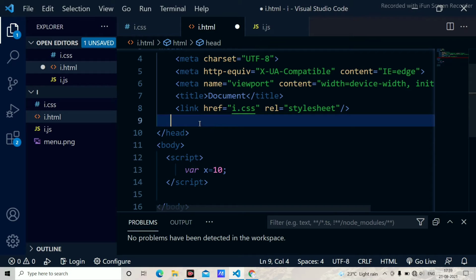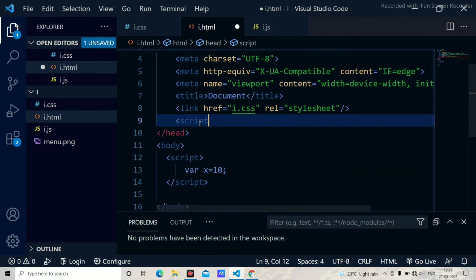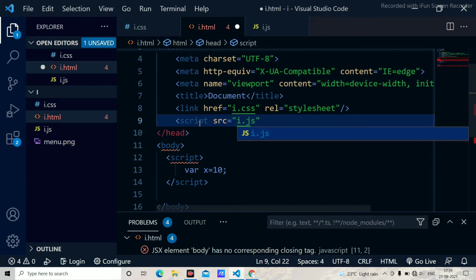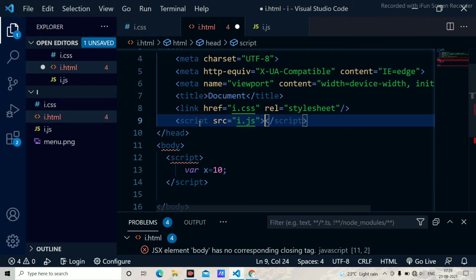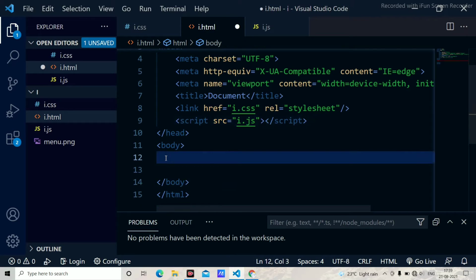To link any JS file to the HTML, first of all you have to use a script tag with the src attribute, and in the source you mention i.js, the file name, then complete the script tag and save it. This is how we create internal and external JavaScript.